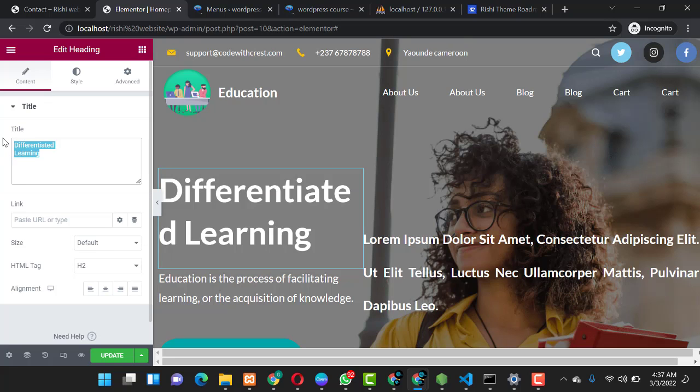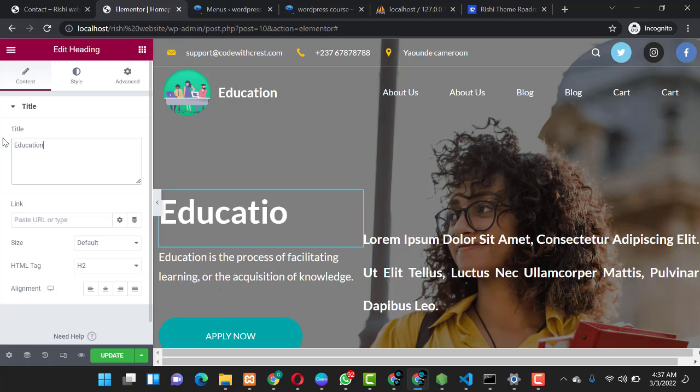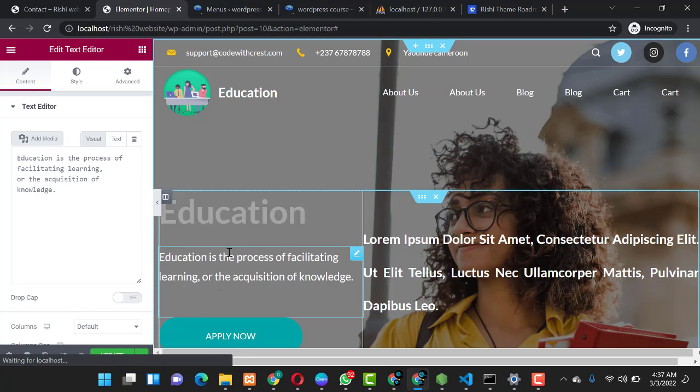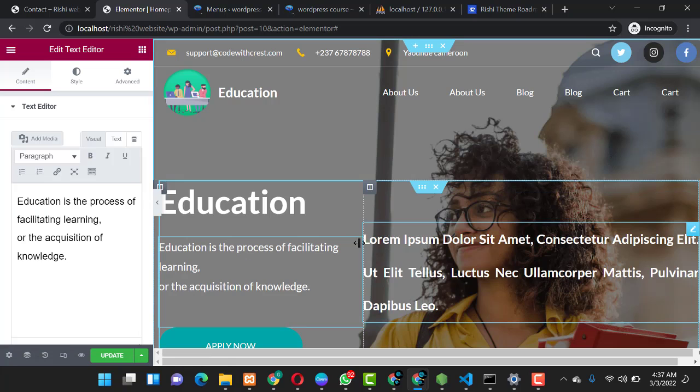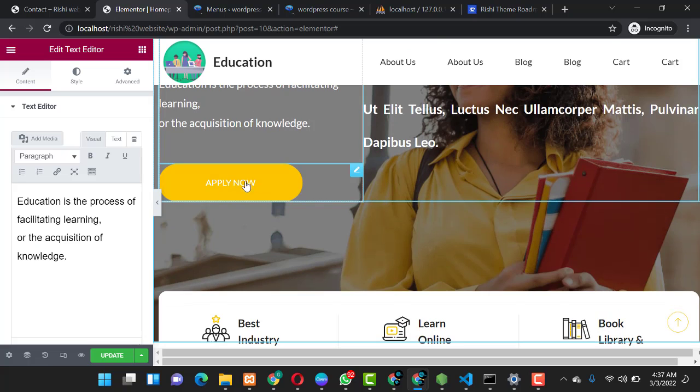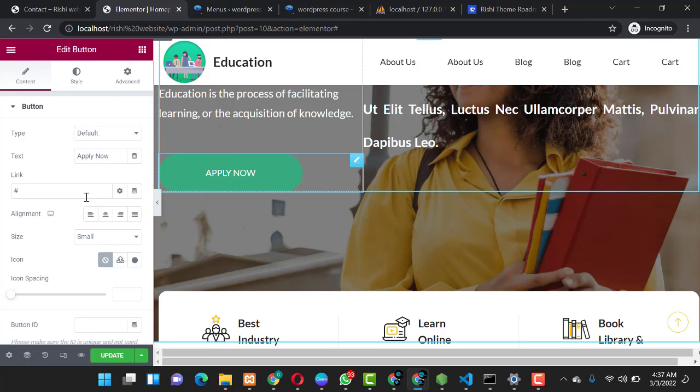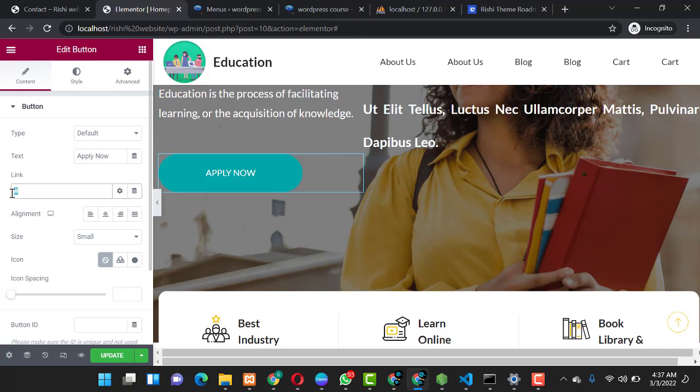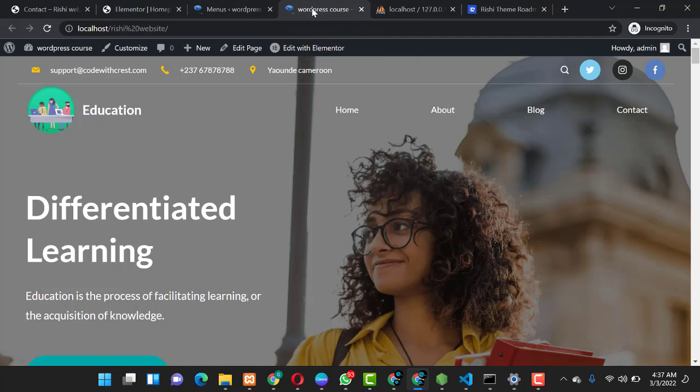Maybe differentiated learning, let's just put education, so that, and then over here, if you still want to edit this one, you just click on it, or you click on the pencil icon and it appears here. You can edit the text. You can also edit this button over here and the properties of the button. For example, you just click on the button, and you can decide to link this button to your contact page. So you come over here to WordPress, you can click on your contact, so it loads your contact page and takes you to your contact page.